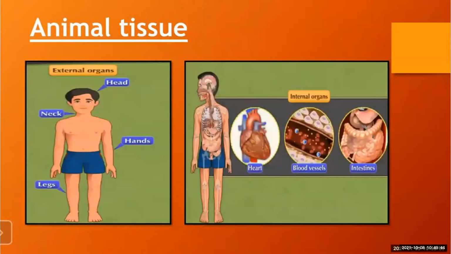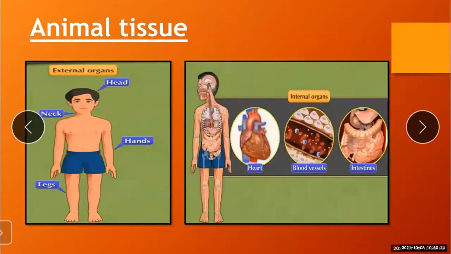Here, heart, blood vessels, intestines, kidneys, different parts which are present in our body, are called the internal organs. In this, what is seen? The parts seen here, head, hands, legs, neck, are called external organs. But the heart, blood vessels, and intestines are inside our body and are not seen by our eyes. So they are called internal organs.